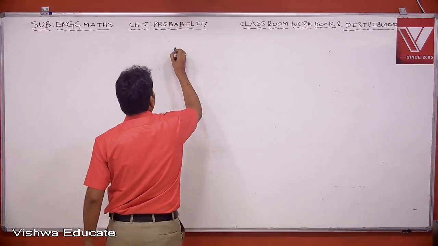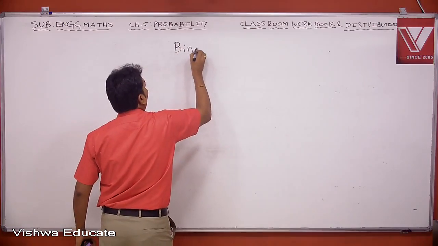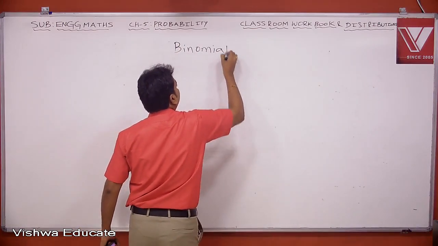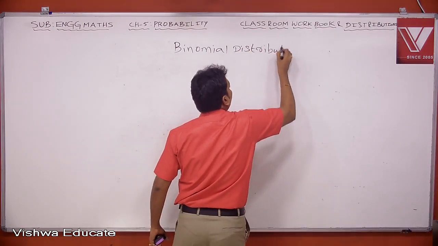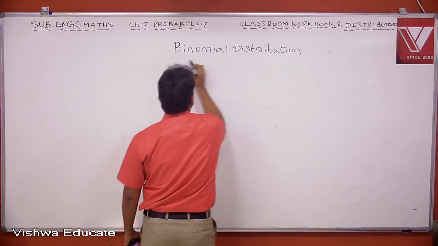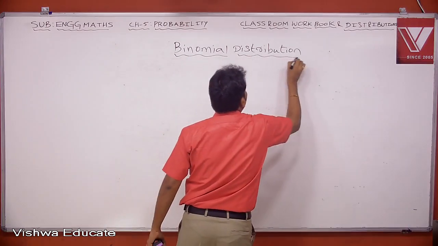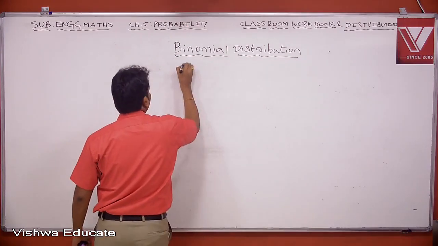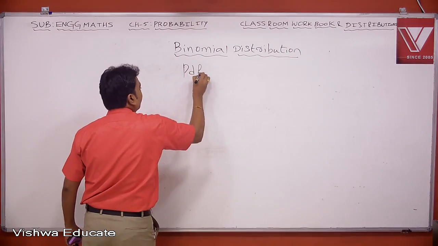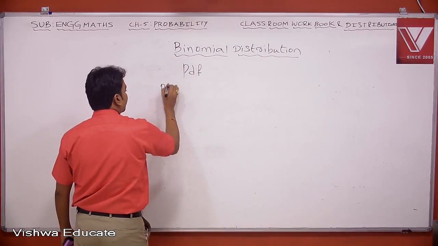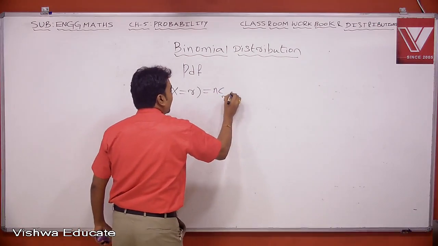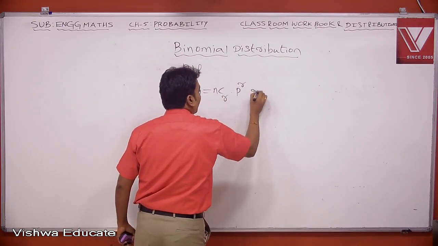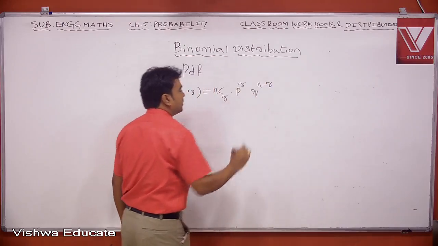The first type of distribution is binomial distribution. Now in this distribution, the probability distribution function PDF is given by this. P of x equal to r equal to nCr into p power r into q power n minus r.